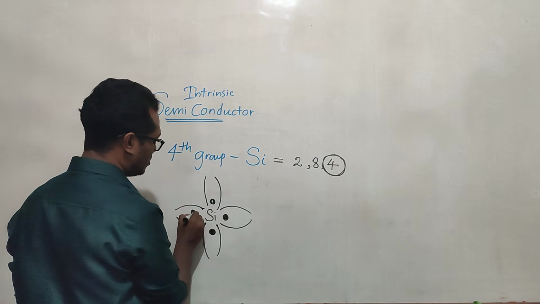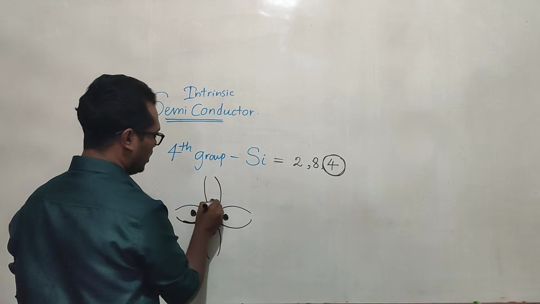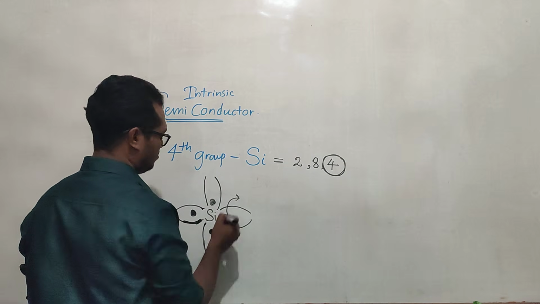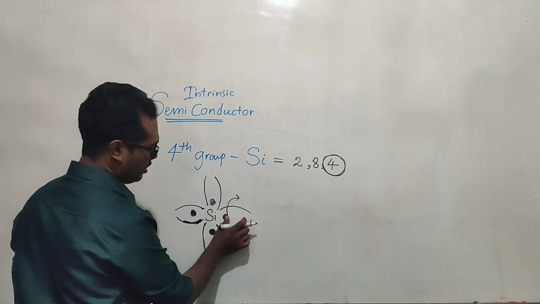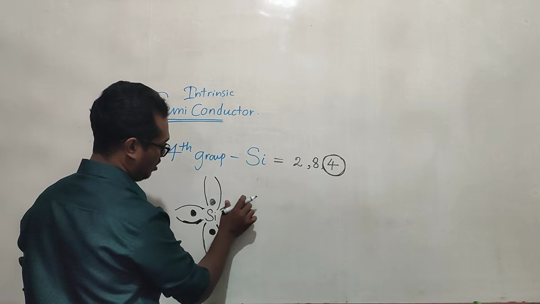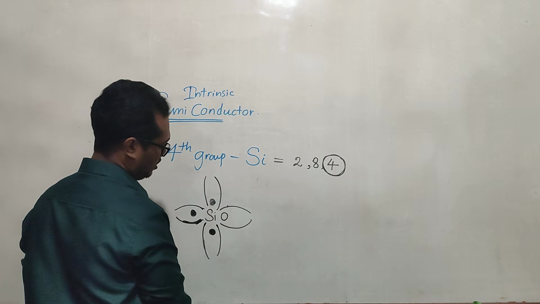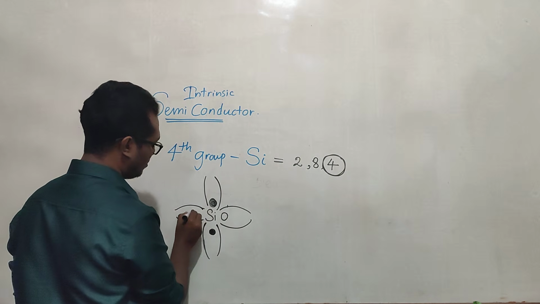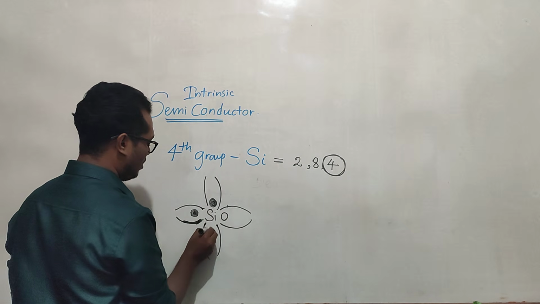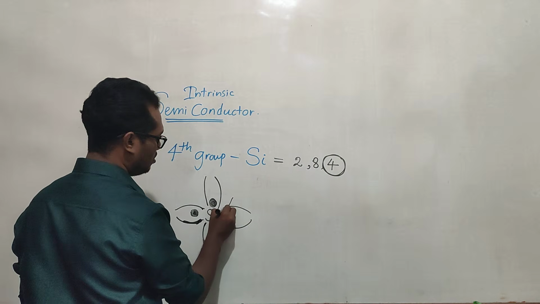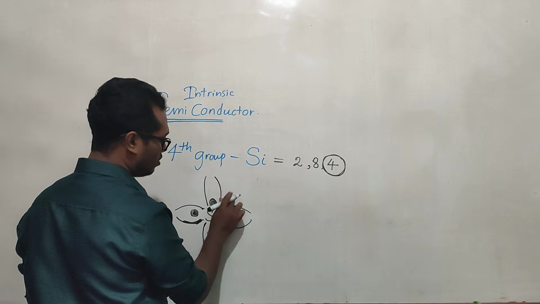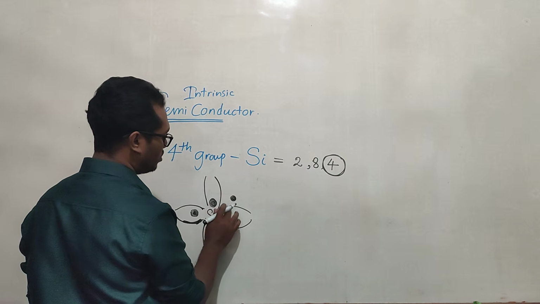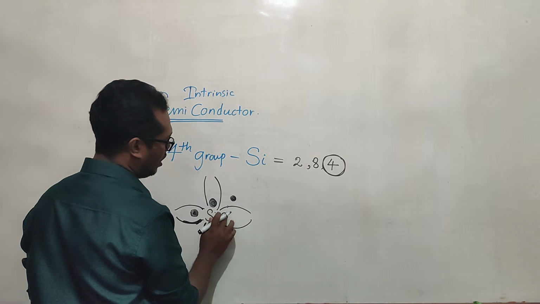These dark spots are the electrons. They can remove one electron. Now there is no electron here, so it's blank. Where is that electron? That electron is now out. Now this is a hole.